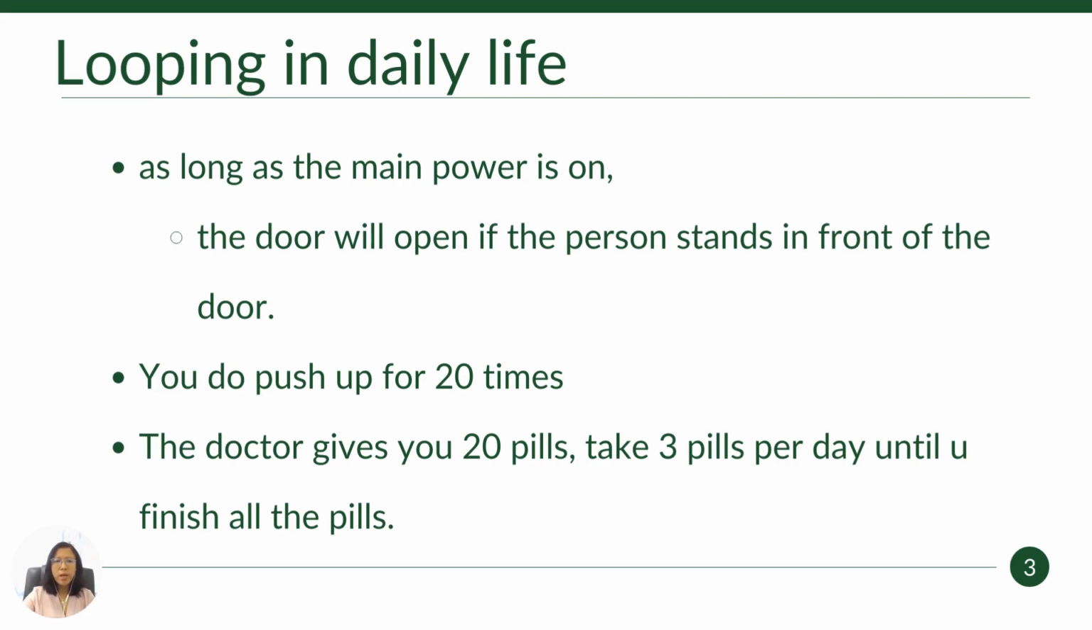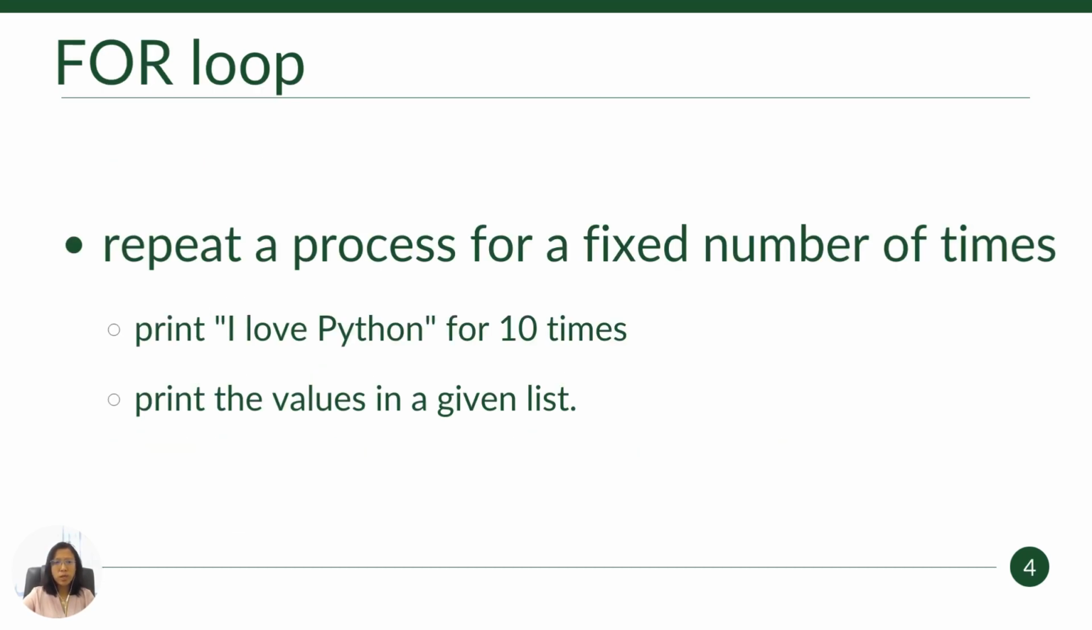Likewise, for example, the doctor gives you 20 pills and asks you to take 3 pills per day until you finish all the pills. So you will keep on repeating 3 pills a day until you finish all the pills. So these are repeated actions in daily life. In programming terms, we call it looping. So let's start with learning the for loop in Python programming. Even though I say Python programming, of course, it can be any programming language.